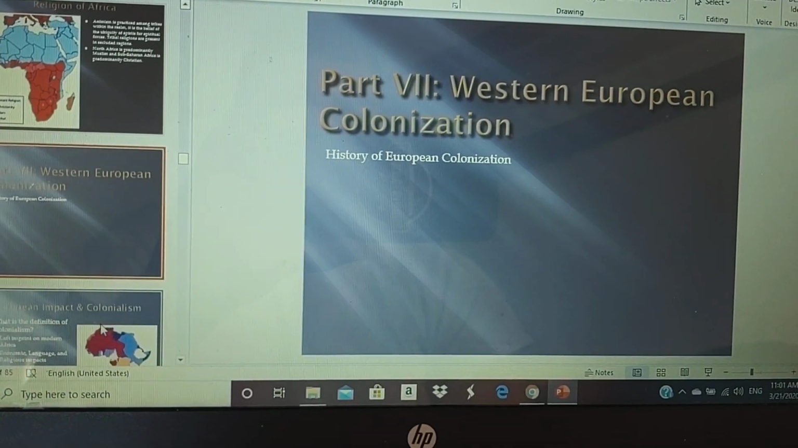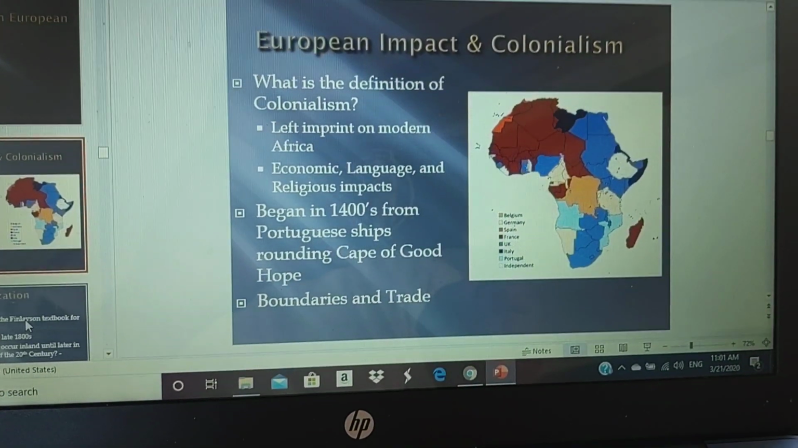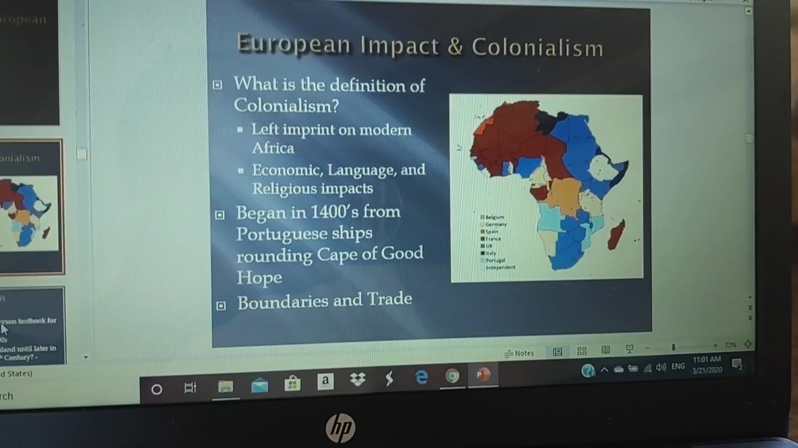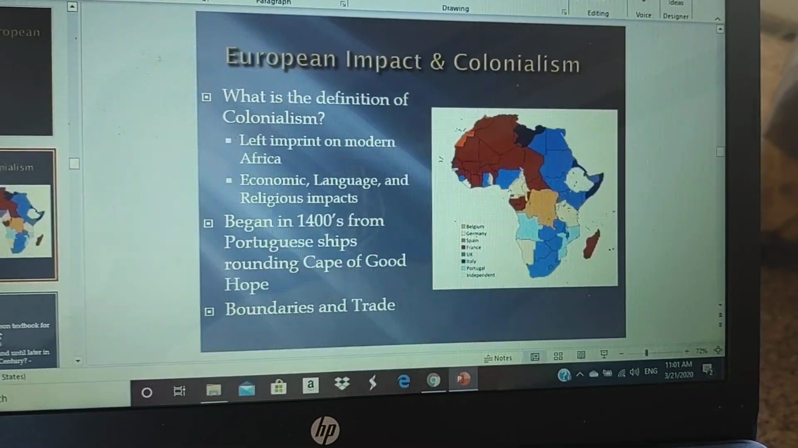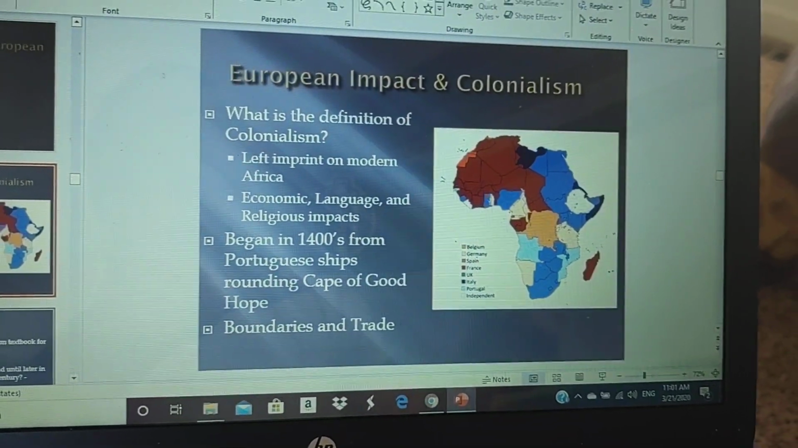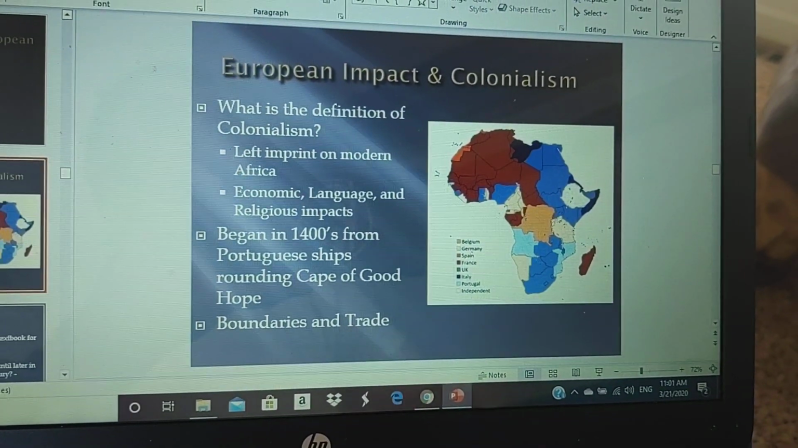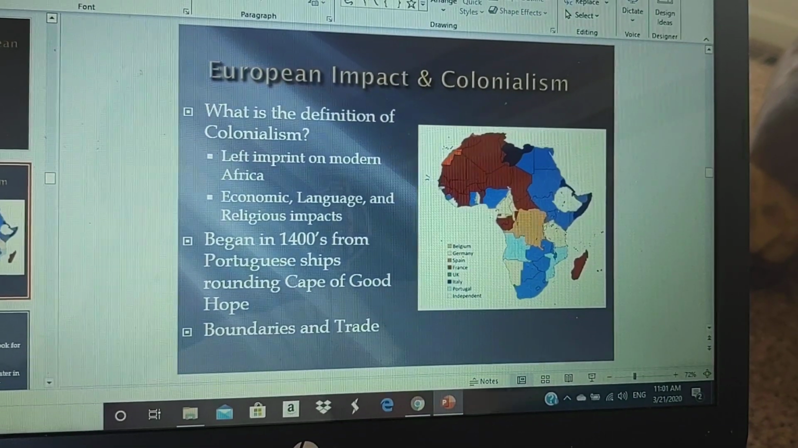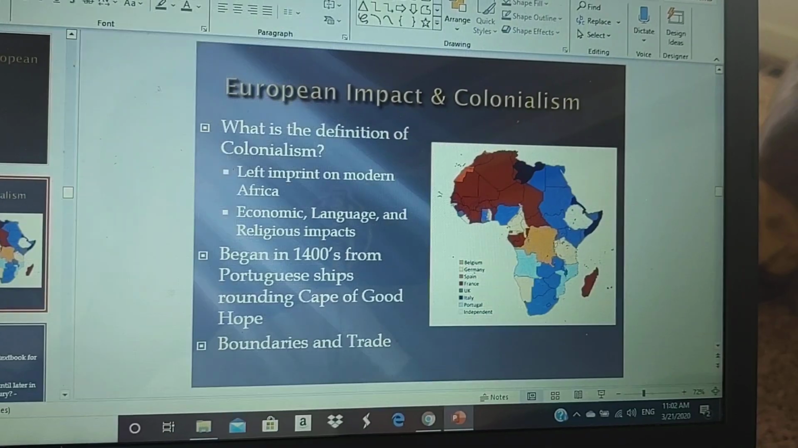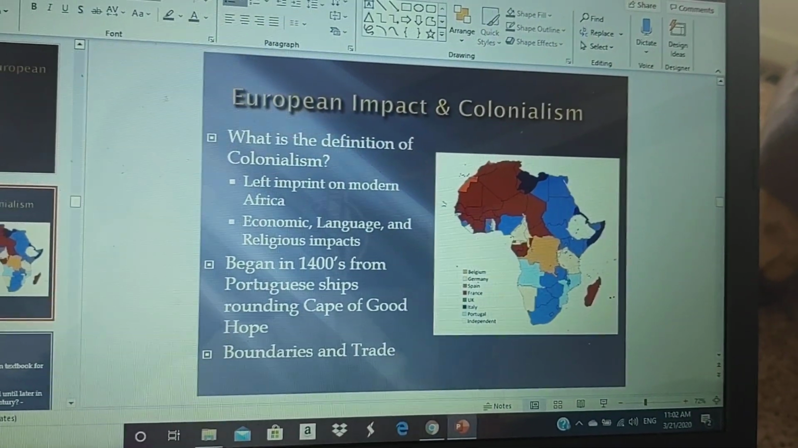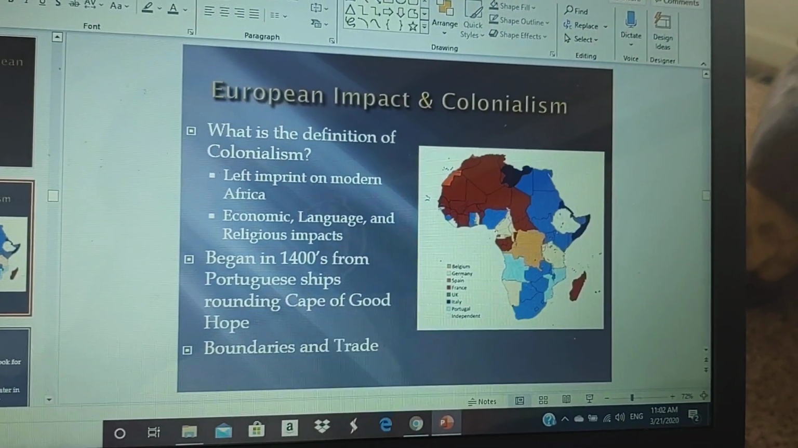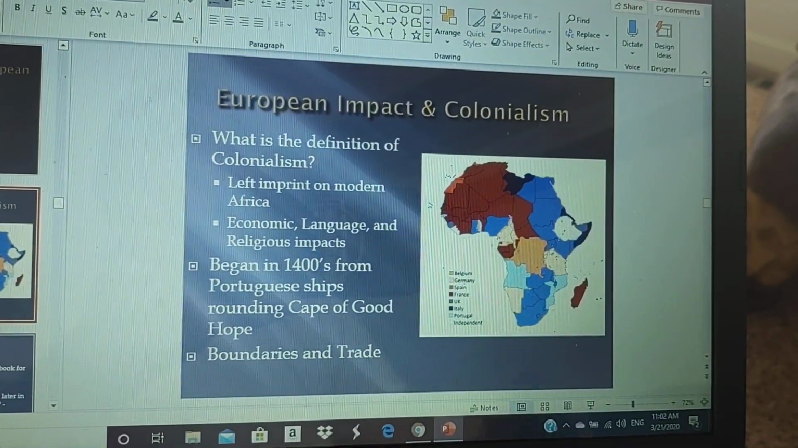So, I'm going to talk about colonization. Now, what is the definition of colonialism? Well, colonialism is when one country goes in, takes over the territory of another, and influences it politically, culturally, and also economically. So it's one area taking over another area, and they influence it politically, culturally, and economically.